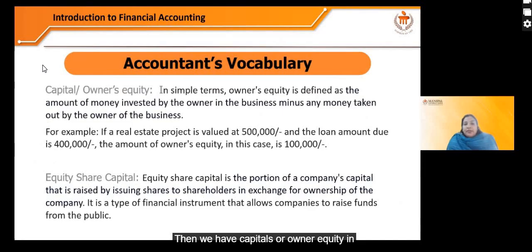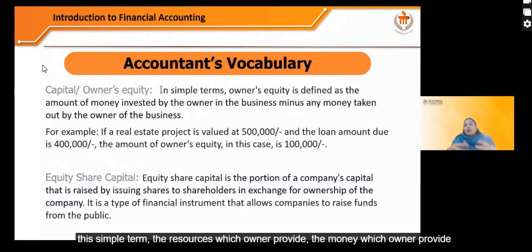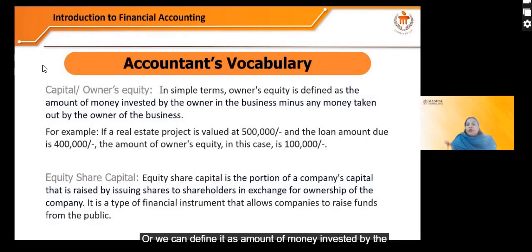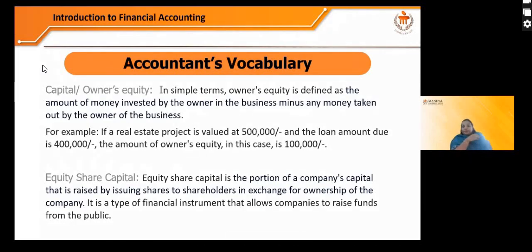Then we have capital, or owner's equity. In simple terms, the resources which the owner provides, the money which the owner provides, is capital. Or we can define it as the amount of money invested by the owner in the business minus any money taken out by the owner of the business. For example, if the real estate project is this much, 5 lakh, and the loan amount due is this, then the owner's equity will be 1 lakh, right? It has to be deducted. So that is capital or owner's equity.